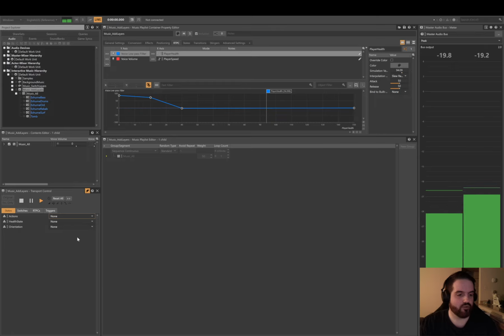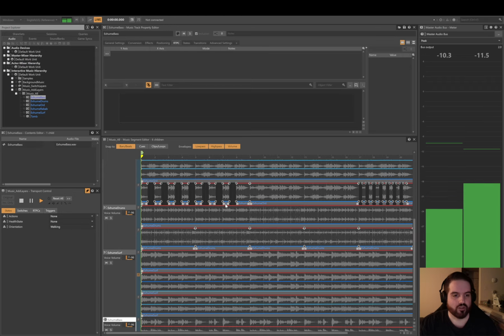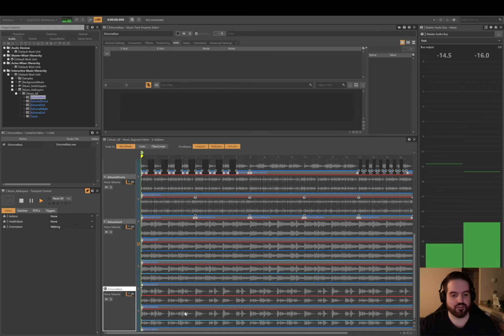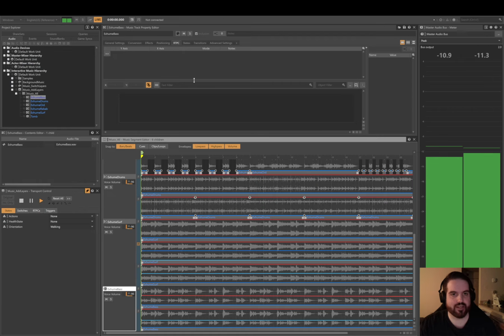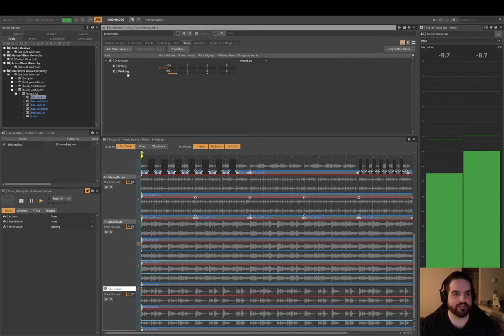But if we start walking, we get that bass sound, and that bass sound has two different variations. What it looks for is, if we're in the walking state, increase the volume of the bass so that you hear it, and decrease the volume of the rolling. If we're in the rolling state, don't play the bass.